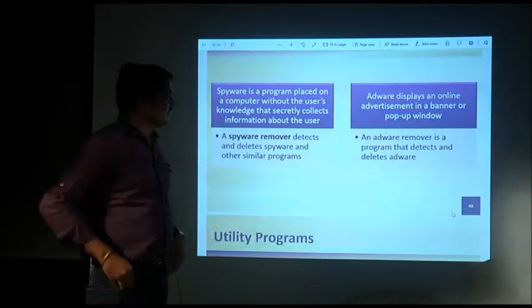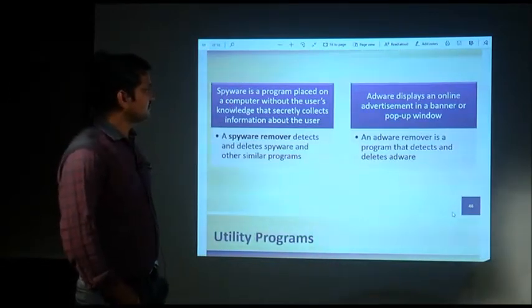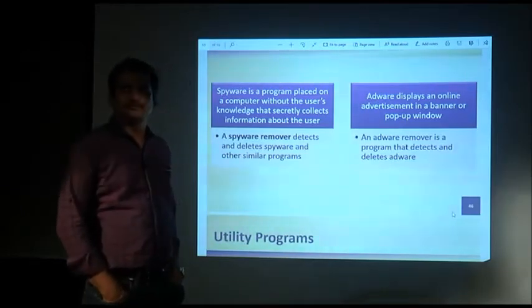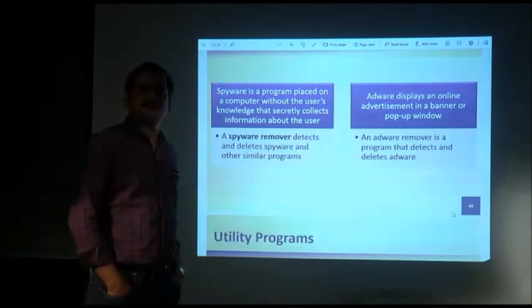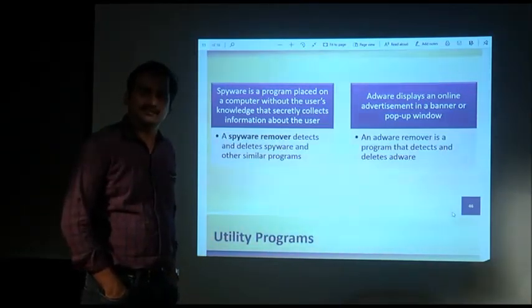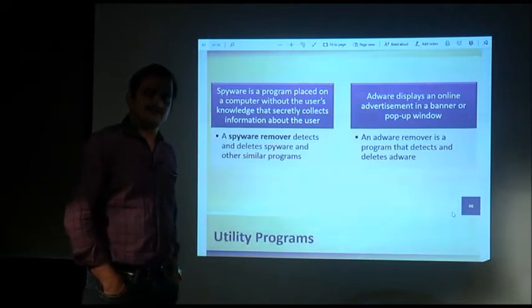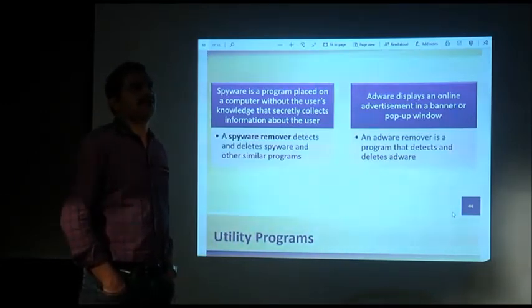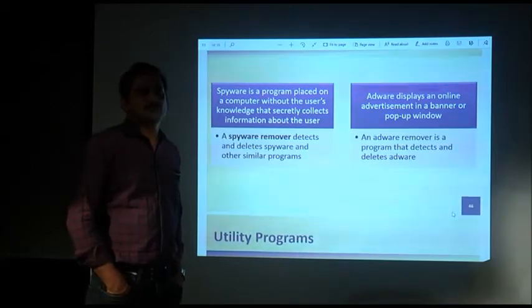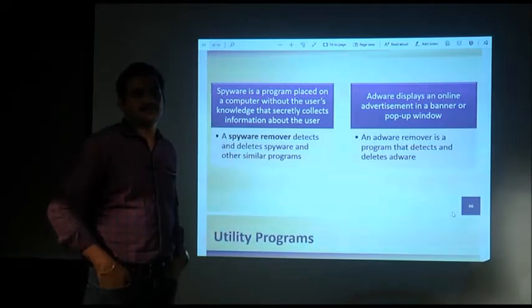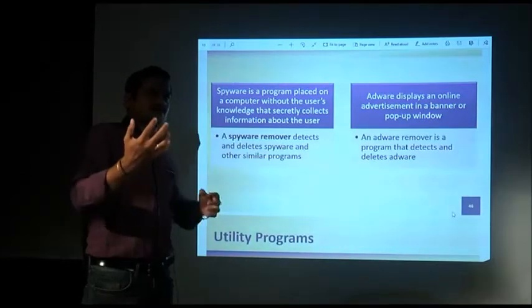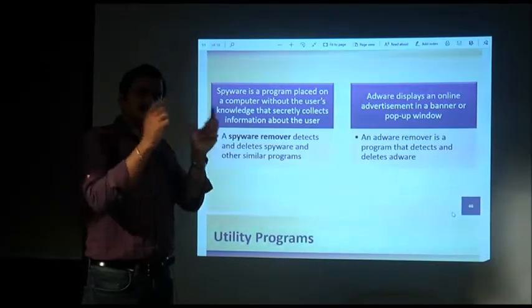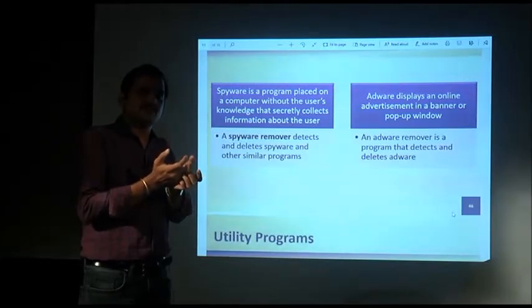And then there is adware. Adware is another utility program which displays an online advertisement in a banner or pop-up window. Adware is a type of virus which unnecessarily shows you some advertisements. If you are browsing the internet, you can feel it: you open a page, and within one or two minutes you can find 10 to 15 advertisements. You are getting less information on the page, but more advertisements and pop-ups. It shows small windows where advertisements about a product or company appear on the screen.